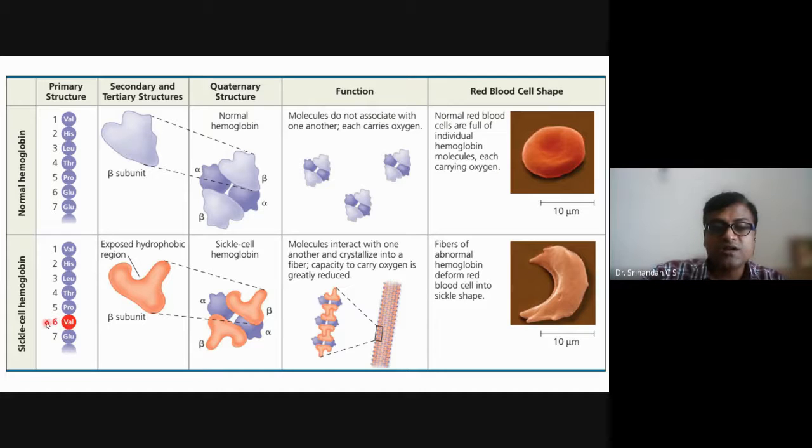It all occurred because of one small mutation in the sixth position. We say mutation for changes in nucleic acid, one small change which gave this, and the person who has this inherently genetic disease will have sickle cell anemia every time.